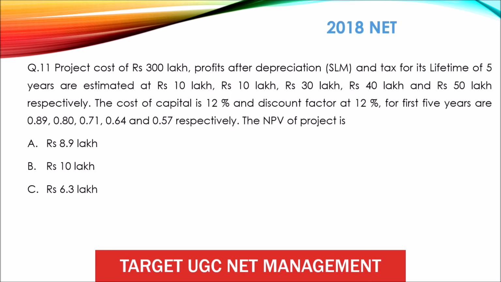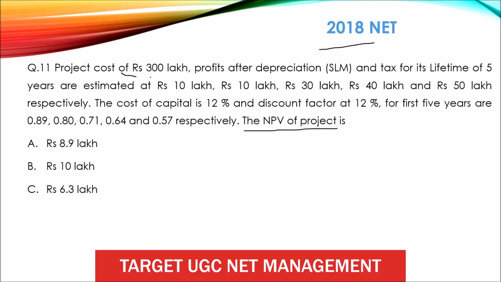Question 11, 2018 NET again. So in this question, it has mentioned you have to find the NPV of the project.